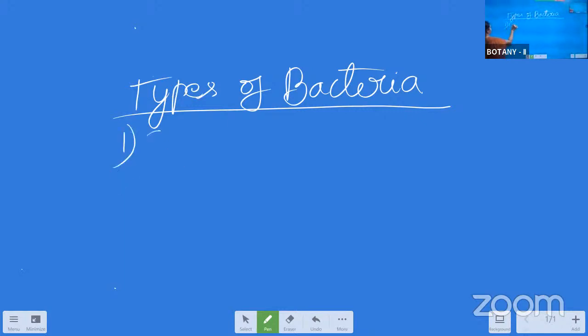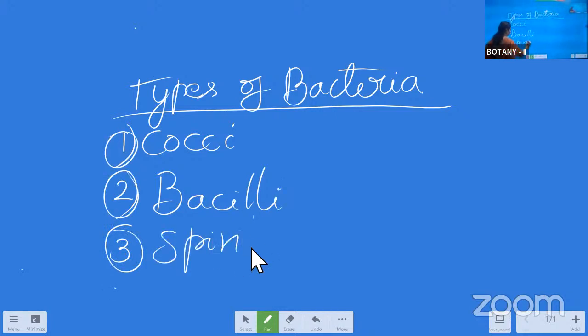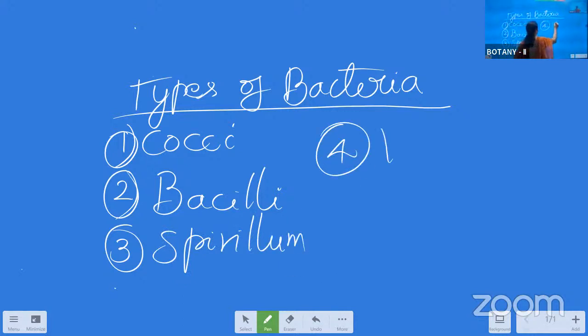The first one is the cocci bacteria, cocci shape. The second one is the bacilli type. The third one is spirillum. And the fourth one is vibrio. So basically bacteria are of 4 different types: cocci, bacilli, spirillum, and vibrio.